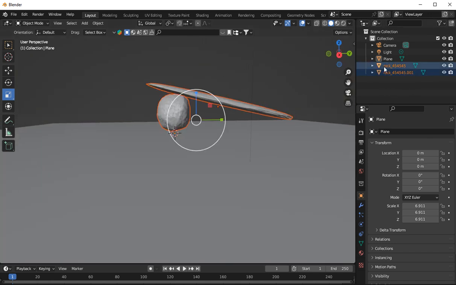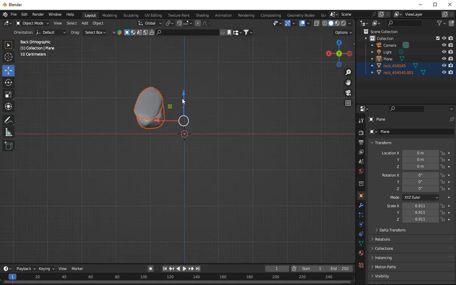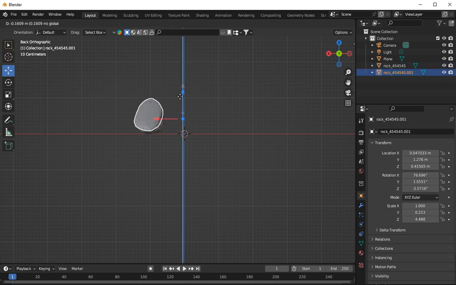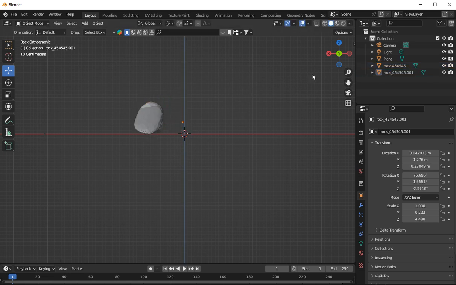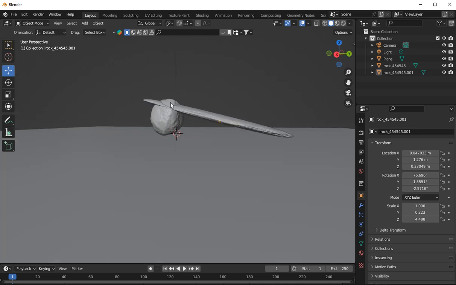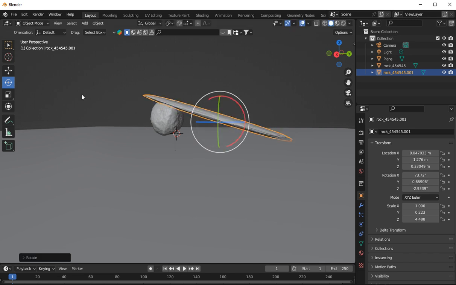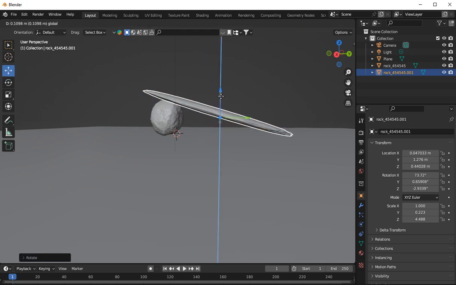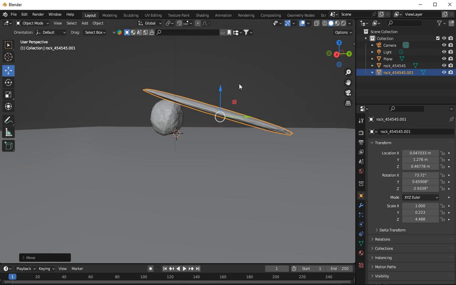Select both of them, go to side view, and drag it down to the floor. Click on this one, drag this down to the floor, because we don't want to have a floating rock. Of course, we don't want it touching the actual model either. So in order to do that, just click here and tilt the rock a bit more, bring it back out of the floor, and rest it on the rock.